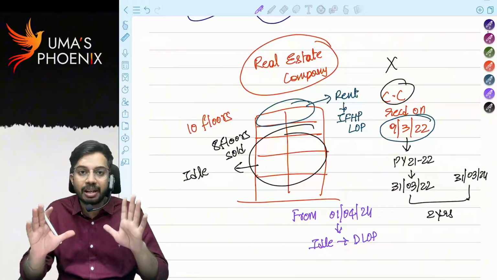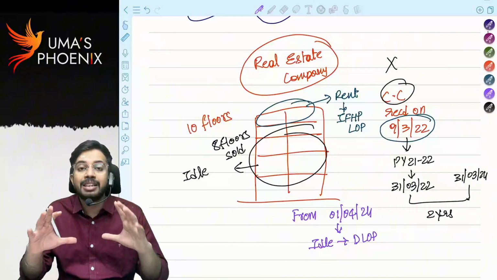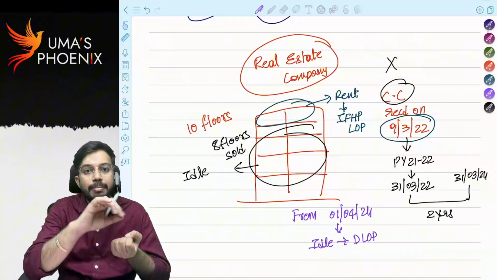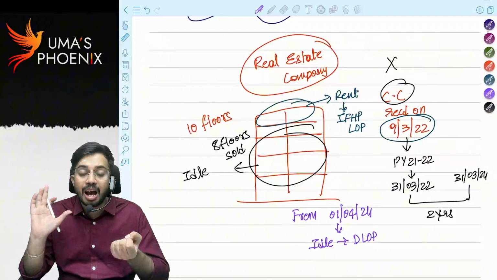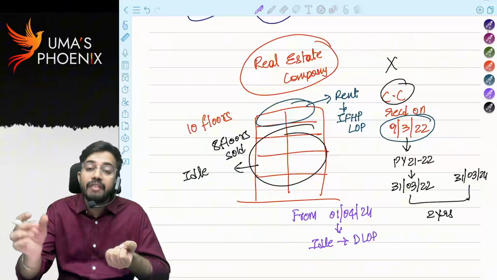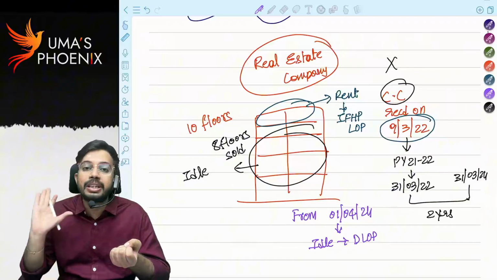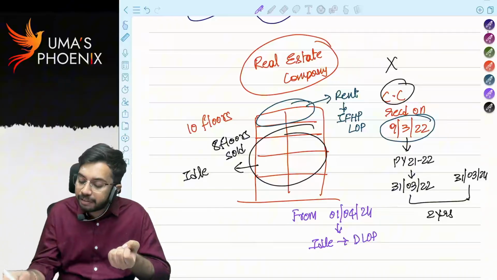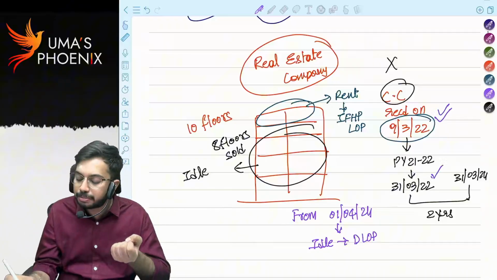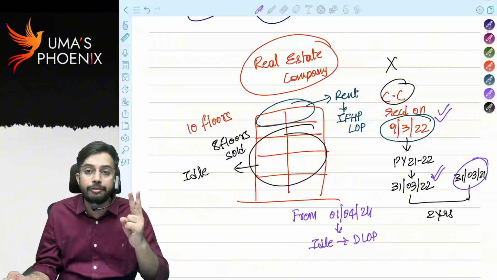Let me summarize quickly. Those who are holding house properties as stock in trade, if they are let out, income is taxable under the head house property. Otherwise, whatever the stock in trade is there, that is to be sold within 2 years from the end of the financial year in which completion certificate is received. Completion certificate received on 9th March 2022. End of financial year 31st March 2022. 2 years means 31st March 24.